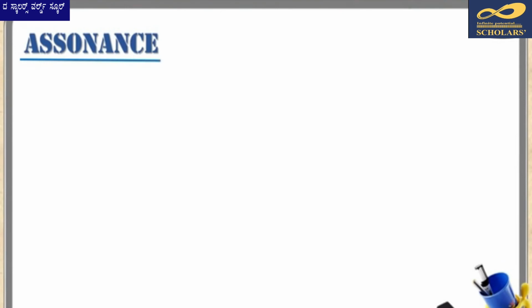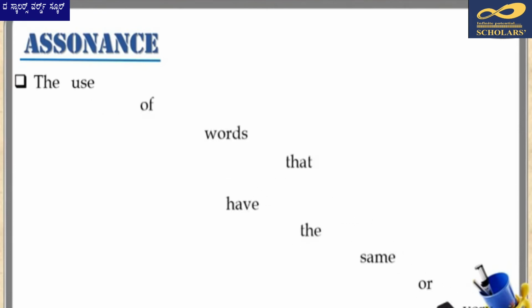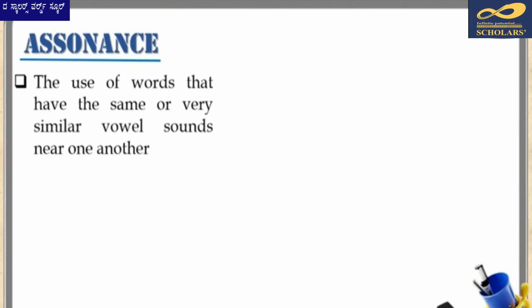The third figure of speech based on sound effects is assonance. Assonance takes place when two or more words close to one another repeat the same vowel sound, though they might start with different consonant sounds.